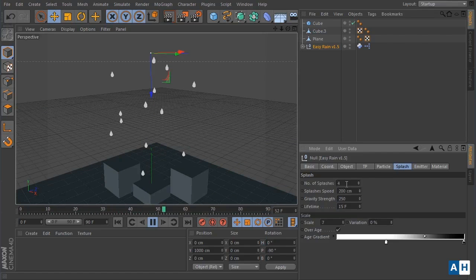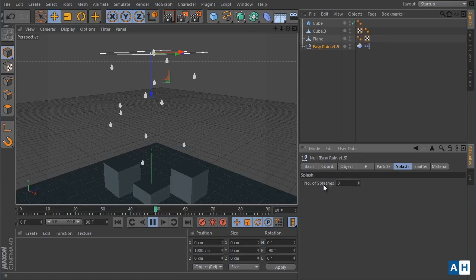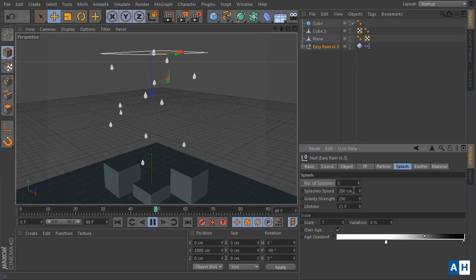Going to the splash tab, you have the ability to increase the number of splashes. You can disable the splash by just shrinking the value to 0. You have the ability to increase the splash speed, the gravity strength, and the lifetime.